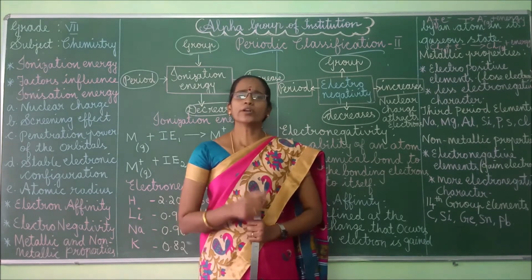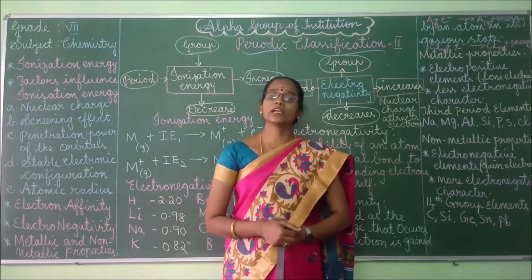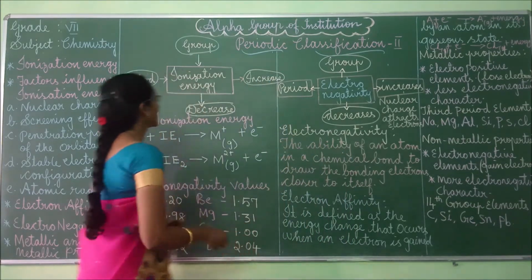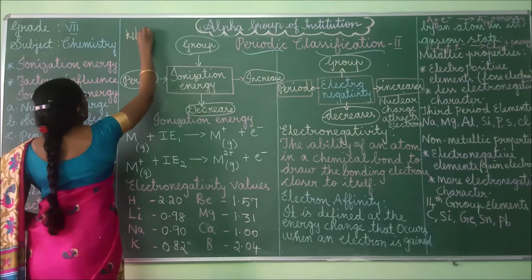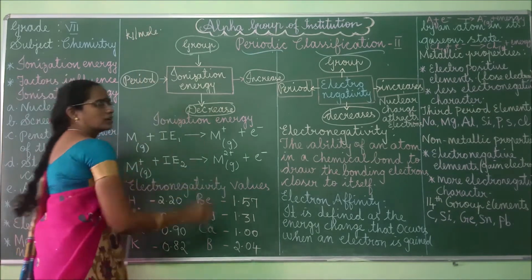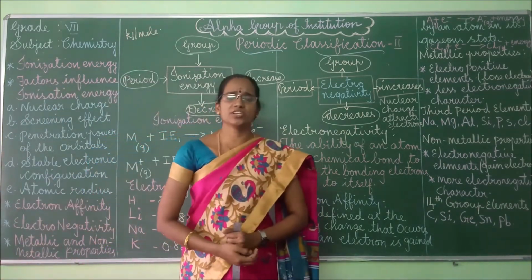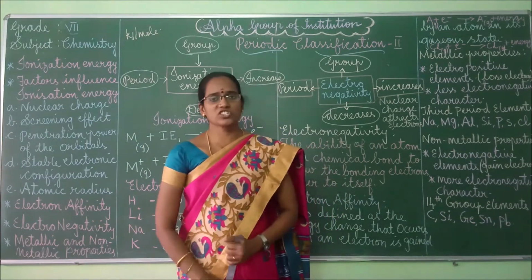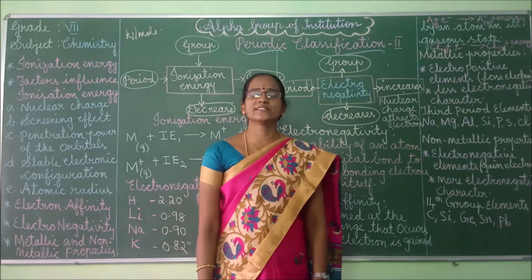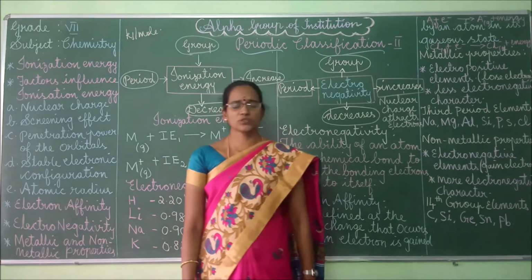Good. Ionization energy is measured in kilojoules per mole. Okay, this ionization energy is otherwise called ionization potential energy or ionization enthalpy, right?